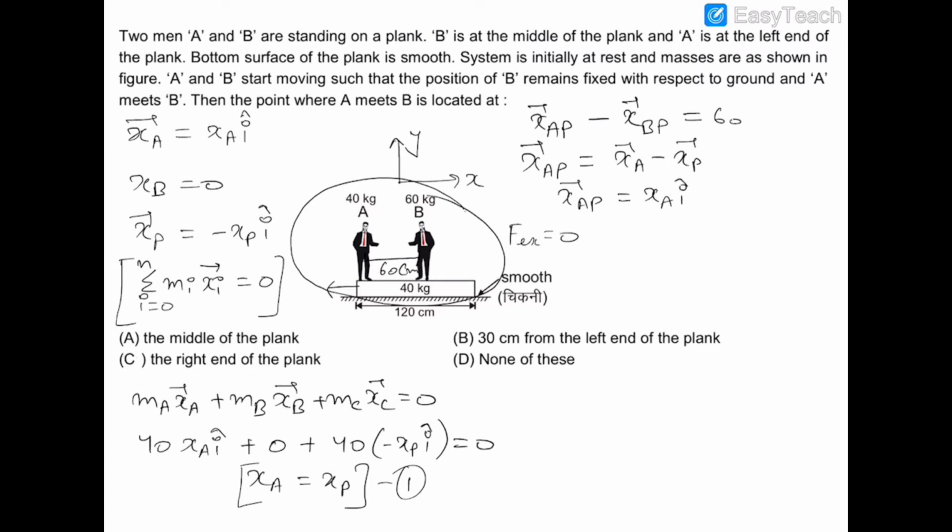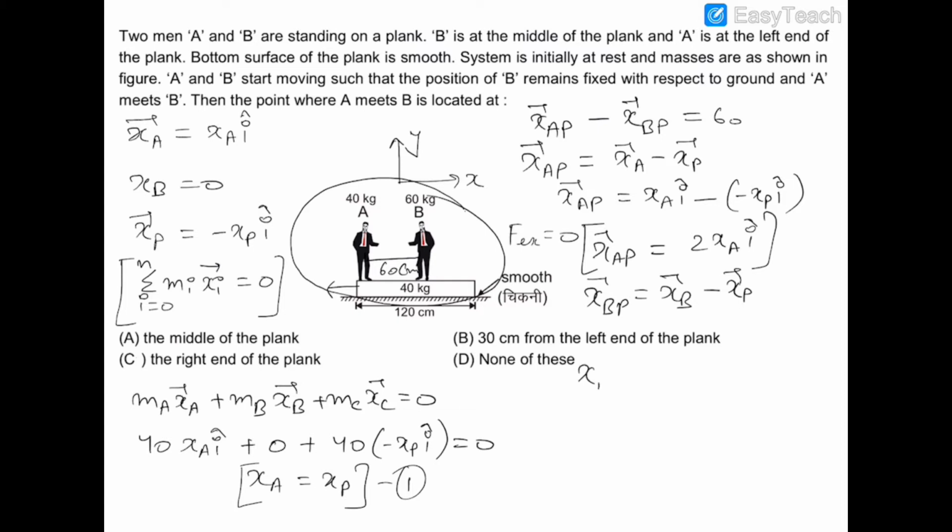We know that xa and xp are equal in magnitude, so I am writing xp as xa, but xp is minus xp i cap, so this is minus xp i cap. So xap is equal to 2xa i cap, and xbp is xb minus xp.